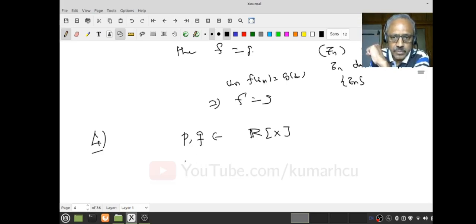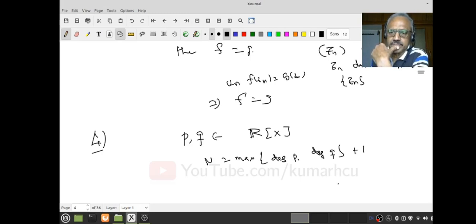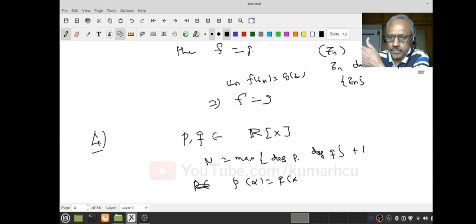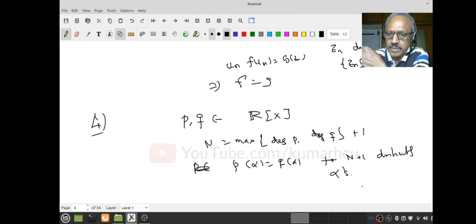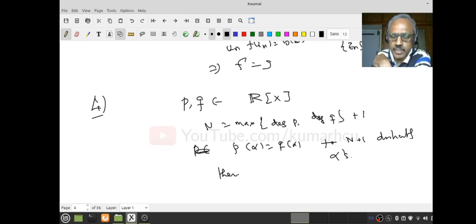Now this says let n equal the maximum of the degree of P and the degree of Q, plus 1. Suppose P(alpha) equal to Q(alpha) for n plus 1 distinct alphas. Then the polynomials P and Q are the same, right?